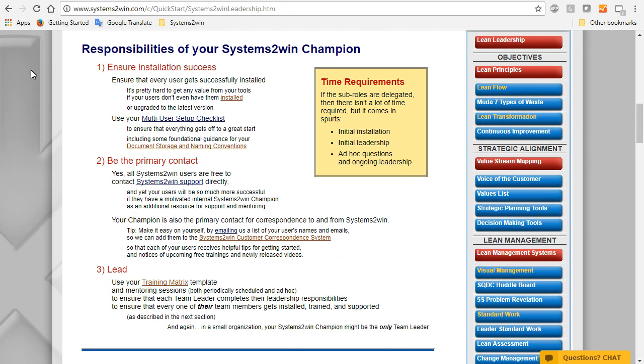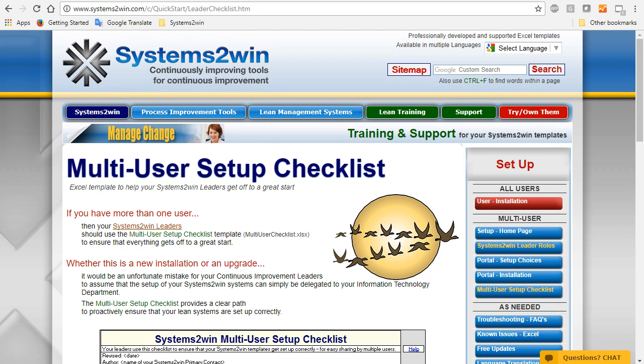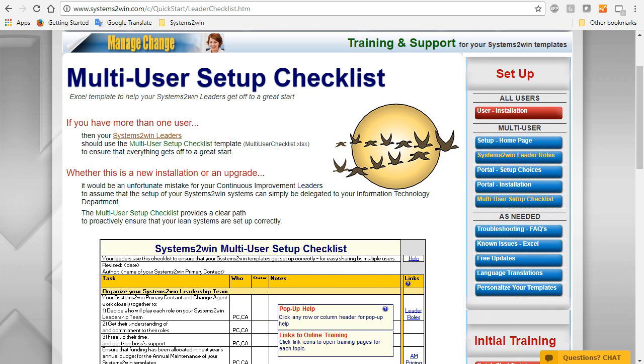Okay, so the first big responsibility is to make sure people at least do get the software installed. It's hard to do anything if it's not installed. And to do that, it's very helpful to use the multi-user setup checklist to cross the T's and dot the I's to make sure that your users have everything they need to be successful with their new or upgraded tools.